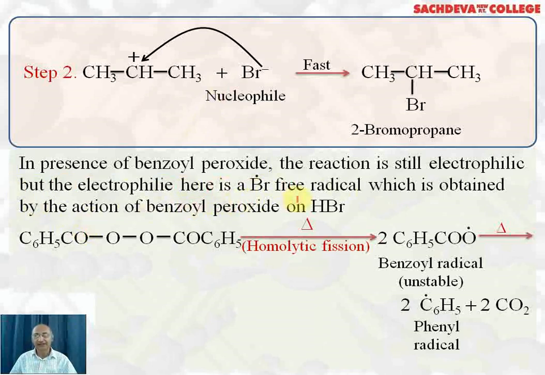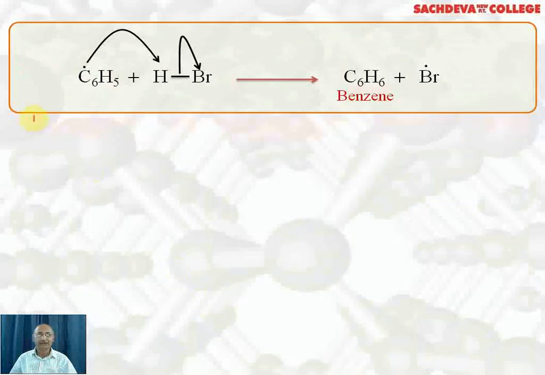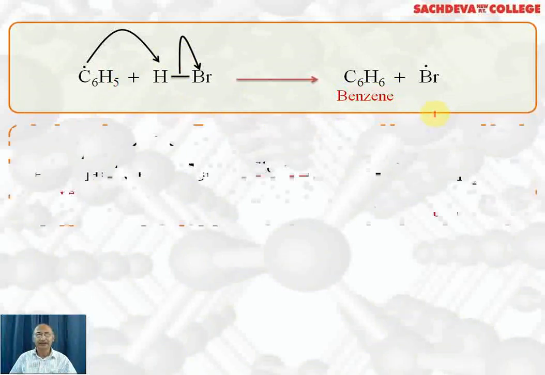In presence of benzoyl peroxide, the reaction is still electrophilic, but the electrophile here is Br radical, that is a free radical, which is obtained by action of benzoyl peroxide on HBr. Benzoyl peroxide, being symmetrical, undergoes homolytic fission and results in the formation of benzoxy free radicals which are unstable. They break down to phenyl free radical and carbon dioxide. Now the phenyl free radical induces homolytic fission in HBr. H radical combines with the C6H5 radical, the phenyl free radical, to form benzene, and Br radical is generated.